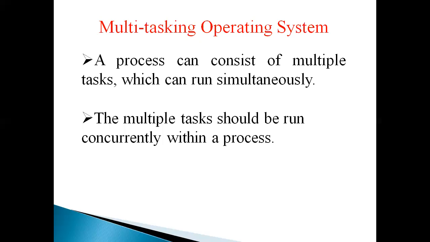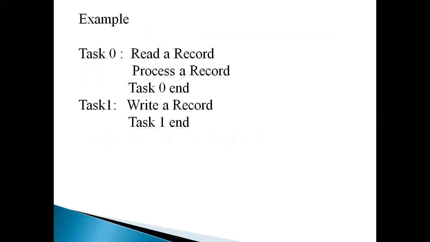For example, a process consists of two tasks, and the two tasks should run concurrently at the same time within the process. So multitasking improves CPU utilization. It means the CPU is executing the processes simultaneously. The CPU will not be idle, so it will increase the CPU utilization. This is an example of multitasking.